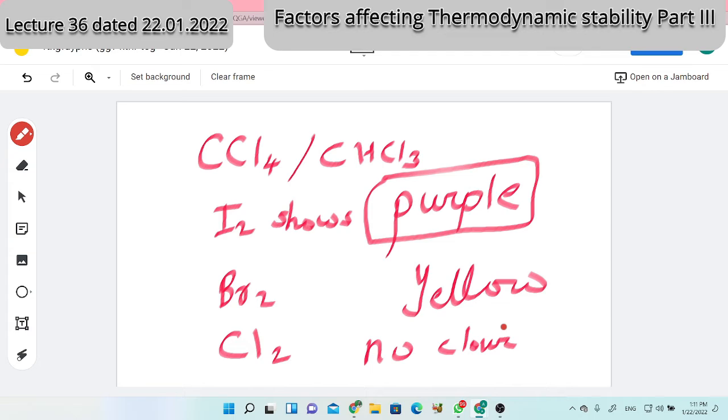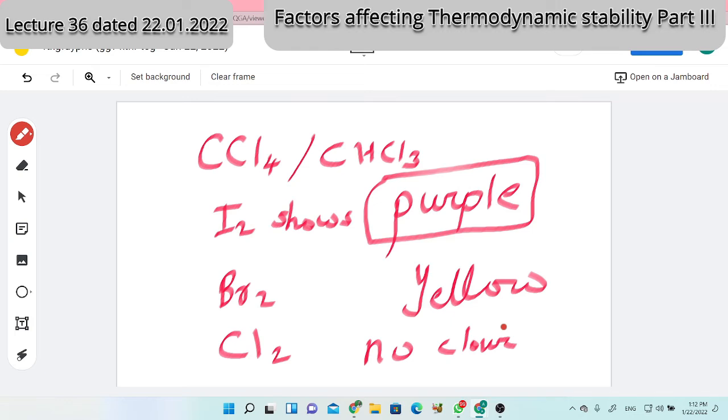Means what is happening here? When we add chlorine water, the oxidizing agent, in case any precipitate of halide ion remains, say a precipitate of silver iodide, that iodide will get converted to iodine. Bromide, silver bromide will get converted to bromine molecule. Chloride gets converted to the chlorine molecule. But those are with different colors. Iodine shows a dark yellow color, bromine will show a pale yellow color, and chlorine will show no color. But in aqueous medium, not easily recognizable. So we use the organic medium.